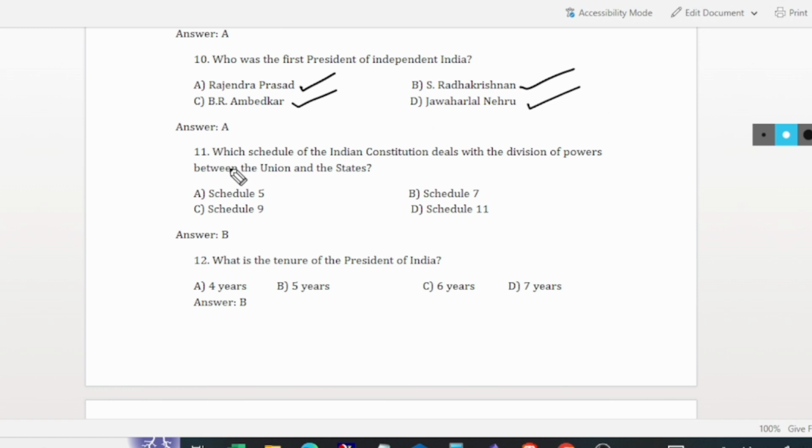And the next question is, which schedule of the Indian Constitution deals with the division of powers between union and states? Schedule 7 of the Indian Constitution deals with the division of powers between union and states. And the next question is, what is the tenure of the President of India?